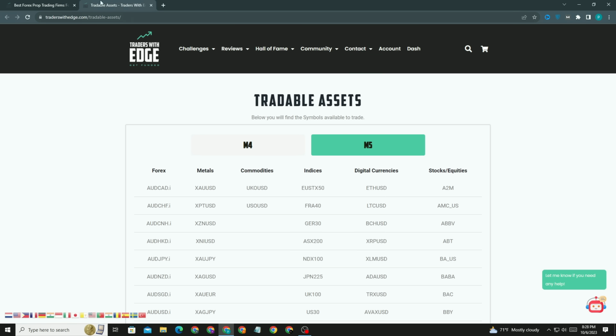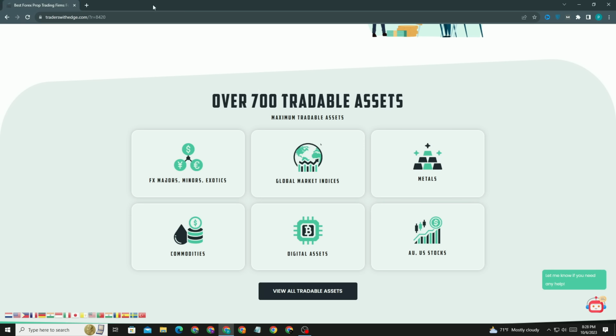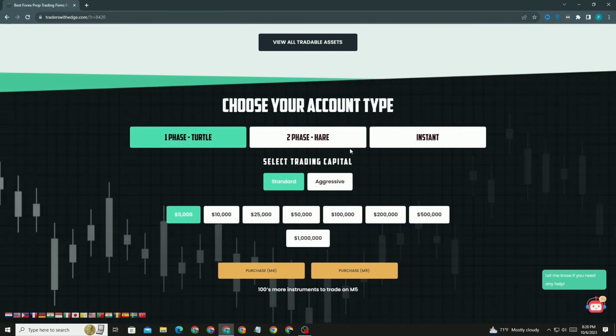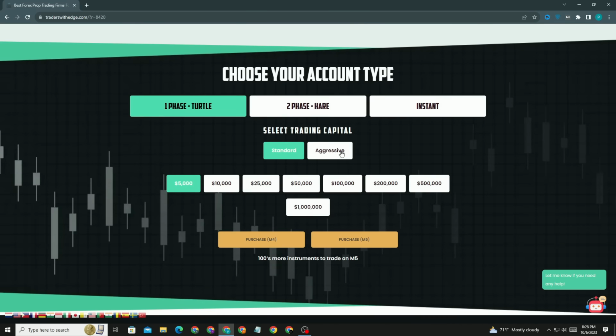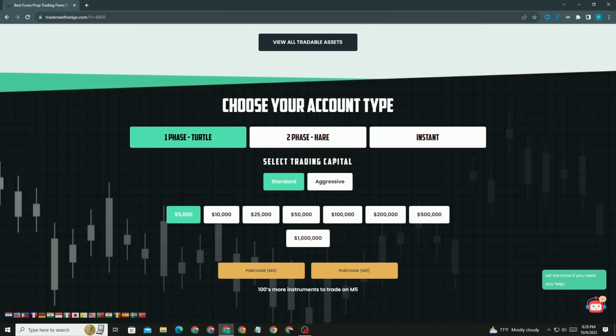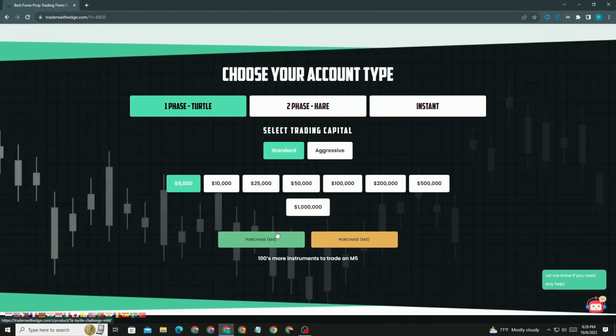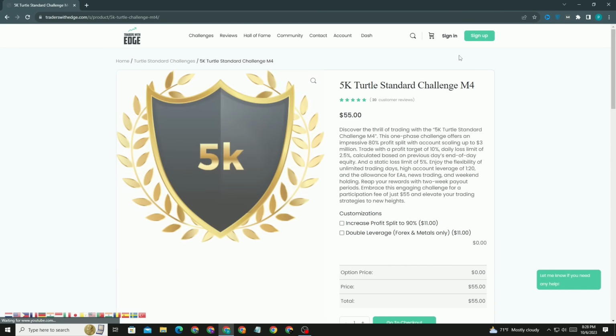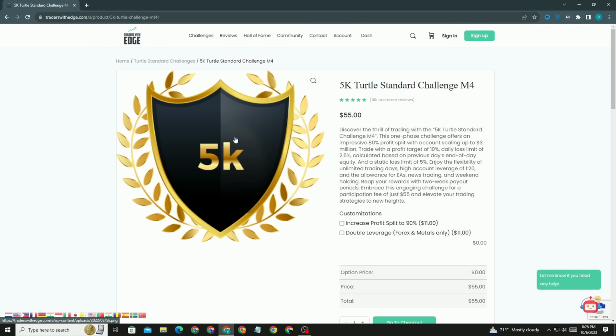According to their terms and conditions, if you have money, then you can simply go for it. You can see, choose your account type. There are three types of account type, and for the purchase, after you purchase, you will see this kind of interface. So the 5K Turtle Standard Challenge M4 is for $55. You can simply purchase this.